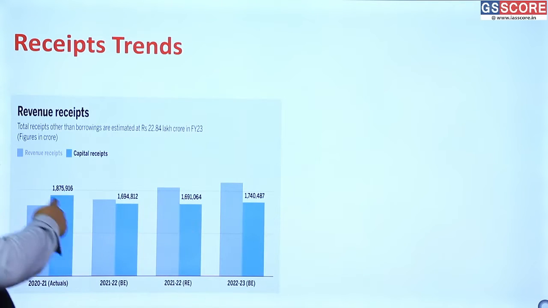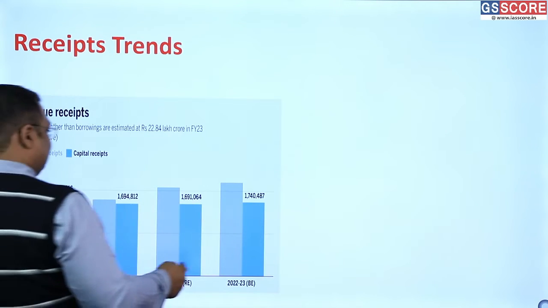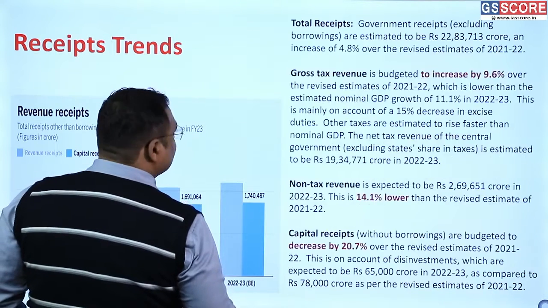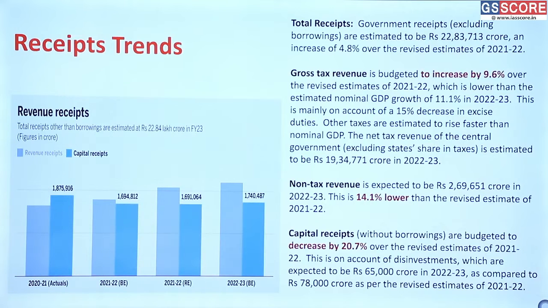Now let us look at the trends towards our receipts. Our taxes in 2020-21 were this much. Okay, rest was borrowing.